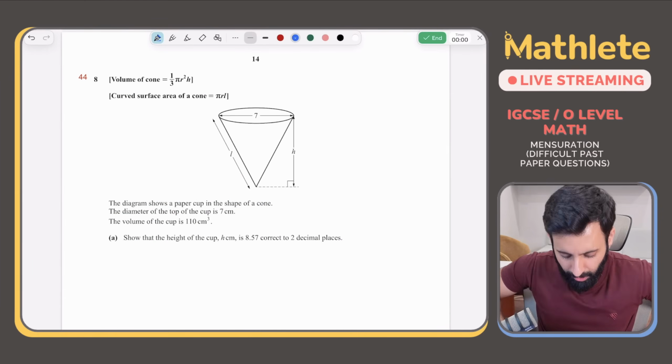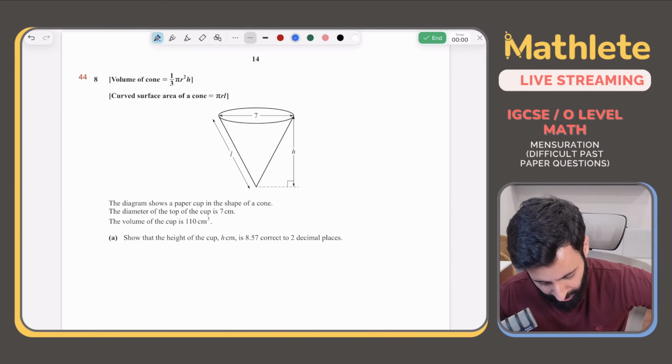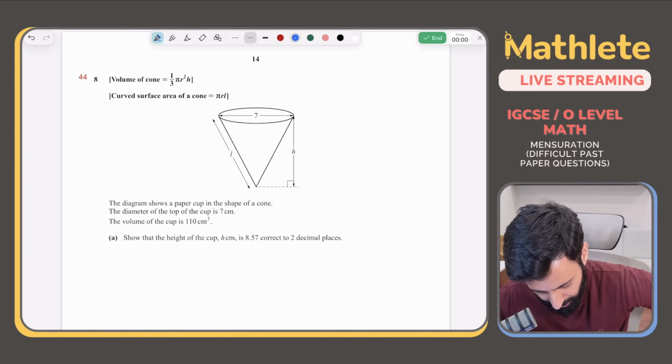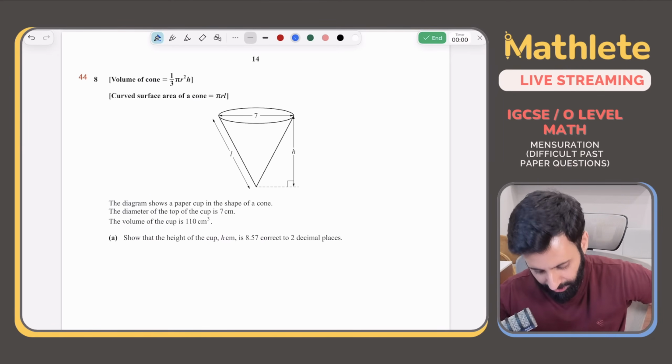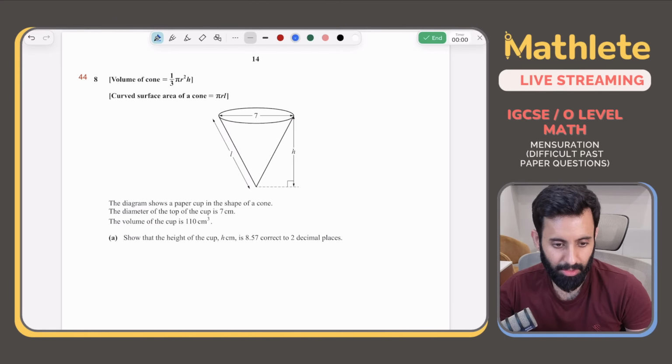Okay. The diagram shows a paper cup in the shape of a cone. The diameter of the top of the cup is 7 centimeter. The volume of the cup is 110. Show that the height of the cup is 8.57, correct to 2 decimal places. All right, no big deal.